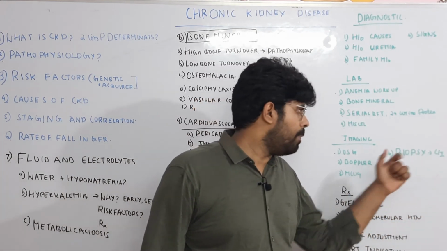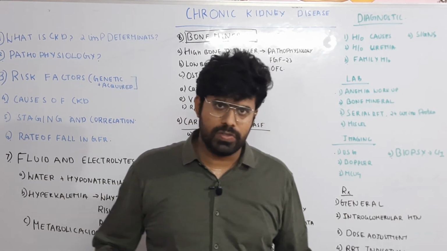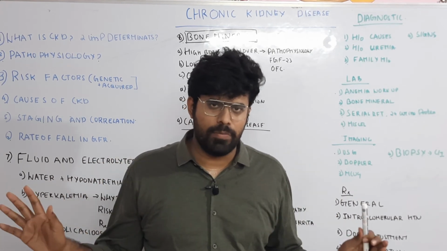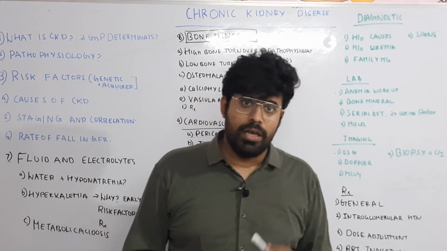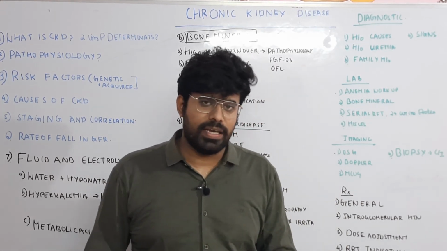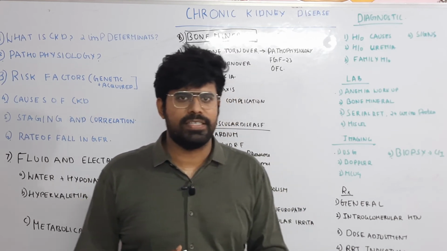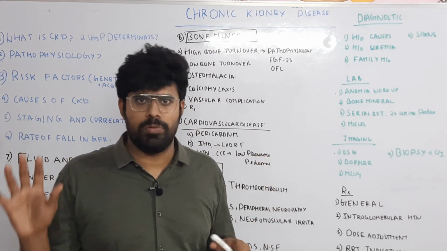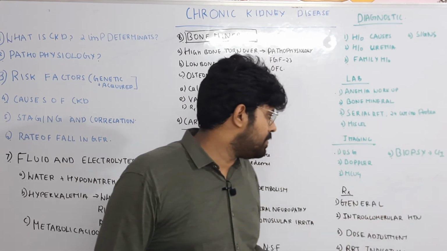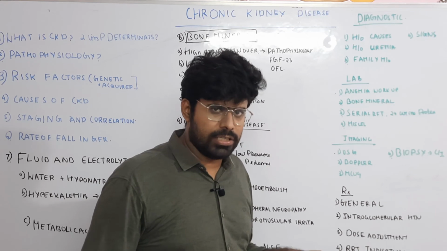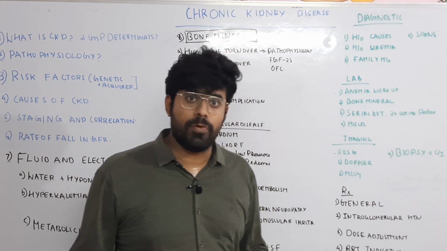So when do you go for biopsy? Biopsy in an established CKD patient is useless, because you know that the kidney is completely fibrosed and there is nothing you can pick up for diagnosis. And it's a risky procedure. You can have bleeding because of biopsy. Secondly, the yield of biopsy is very poor. You will only be seeing a fibrous kidney. There won't be much histopathological significance. The glomeruli will go for sclerosis, the tubules will go for atrophy, the interstitium will be predominantly fibrosed. That is the finding you can see in biopsy. And active urinary tract infection, active cancer or uncontrolled bleeding are all contraindications for biopsy.